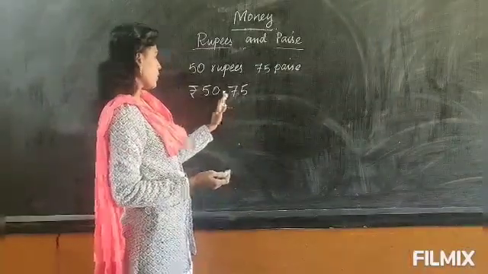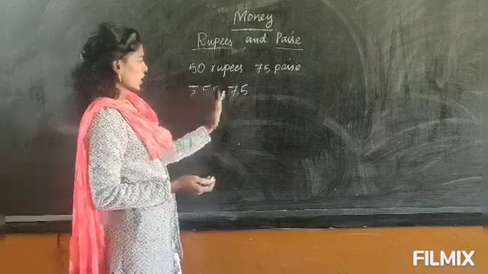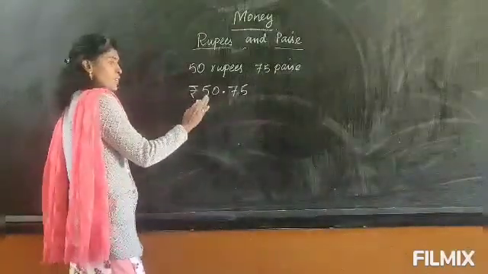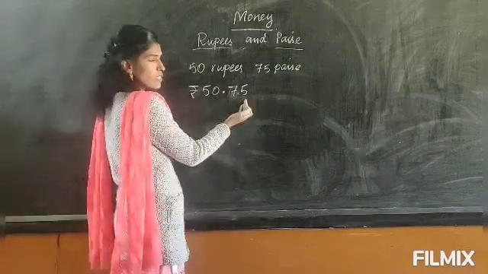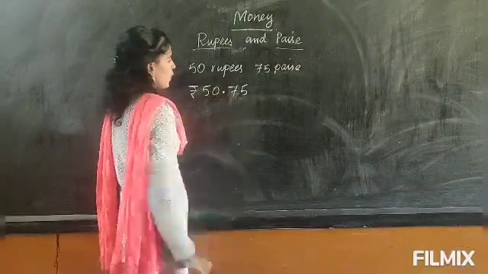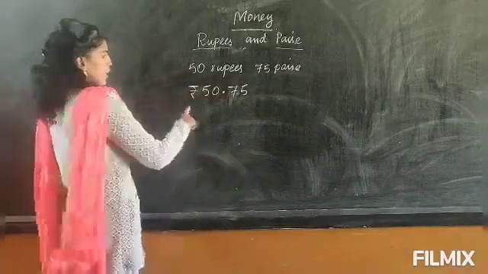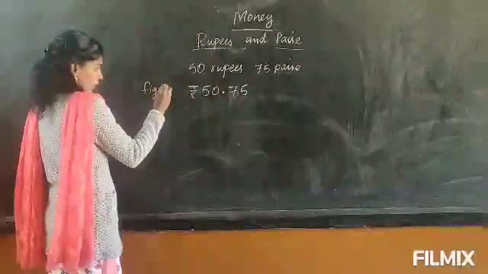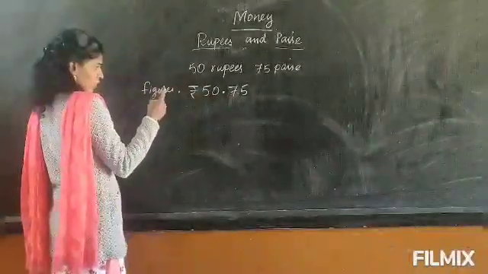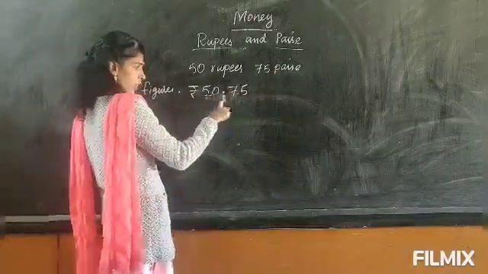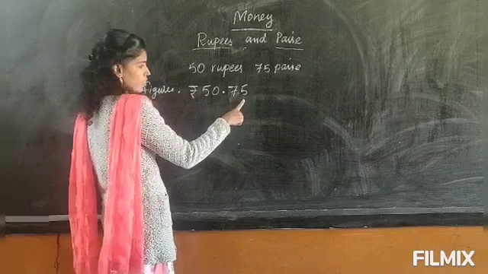The rupees is written on the left side of the dot, and the paise is written on the right side of the dot. This is the way we separate the rupees and the paise. We can write money in 2 ways, in figures and in words. In figures, we separate the rupees and the paise with a dot.